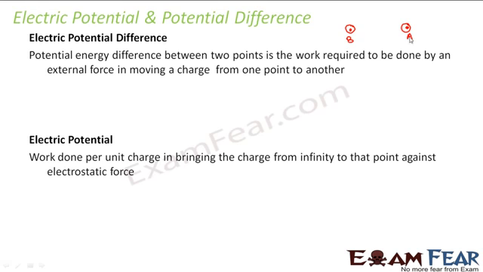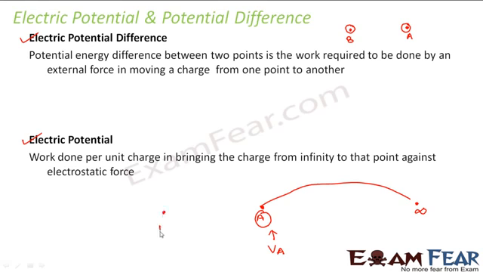And what is electric potential? Electric potential is nothing but the work done per unit charge in bringing the charge from infinity to that point against electrostatic force. Let us suppose I have some charge particle. In bringing this charge particle from infinity to a specific point A, whatever is the work done is called potential. So what will be the potential of A? Potential of A is the work done in bringing this charged particle from infinity to A.